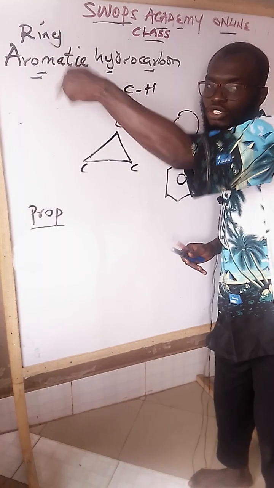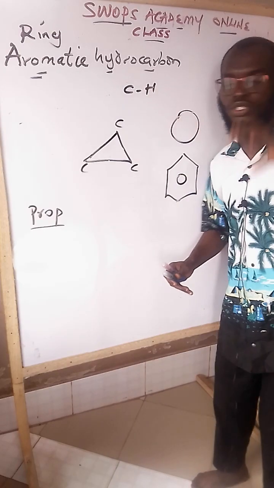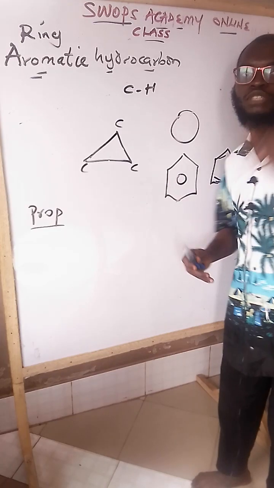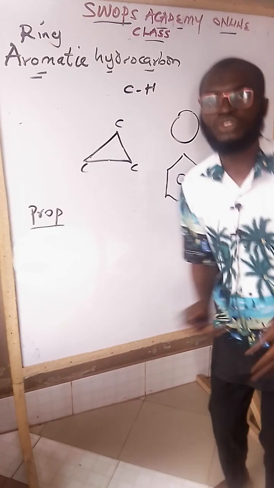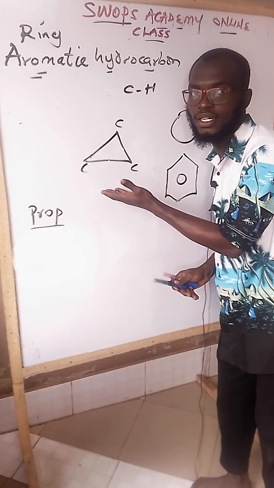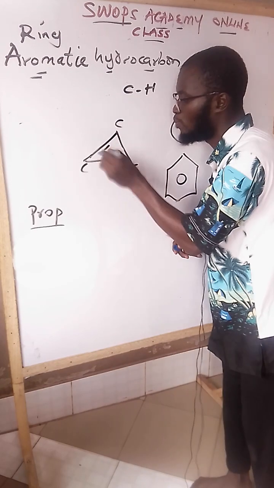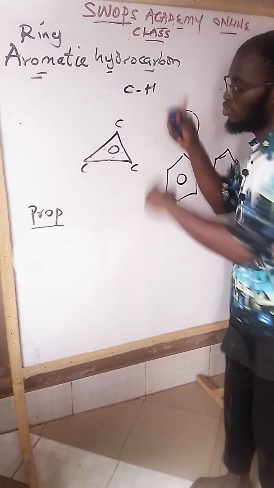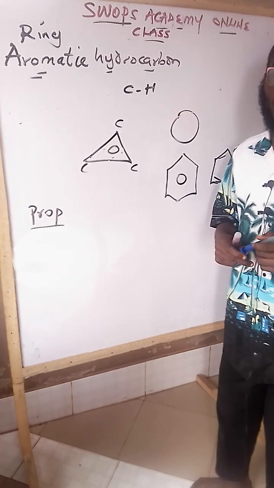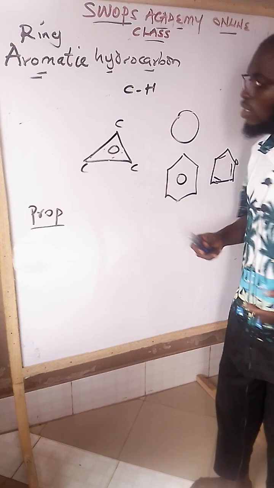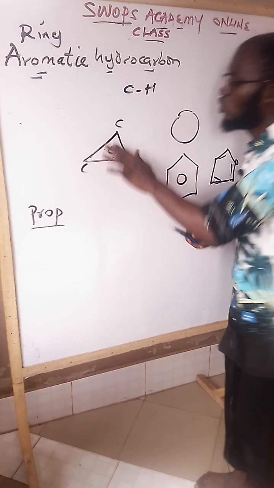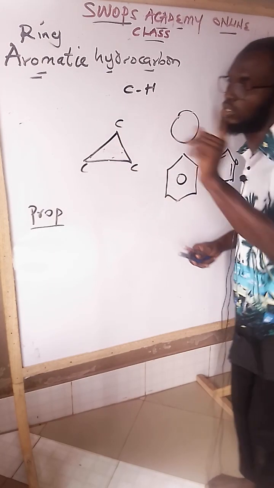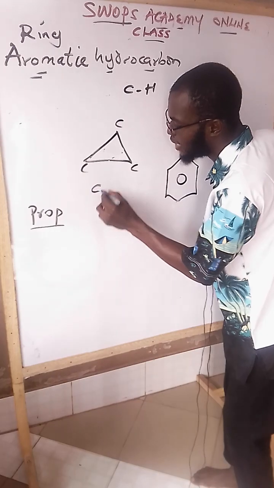Based on what I explained just now, for you to call a structure an aromatic hydrocarbon, it must be cyclic, and it must also be a ring. This is only cyclic, but there is no ring, meaning it has no pi, nothing like this where the pi will be moving. It will be moving, the resonance effect or mesomeric effect. So there's not anything like this. We call this type of structure cyclic, but it is not a ring. We call it cyclo.